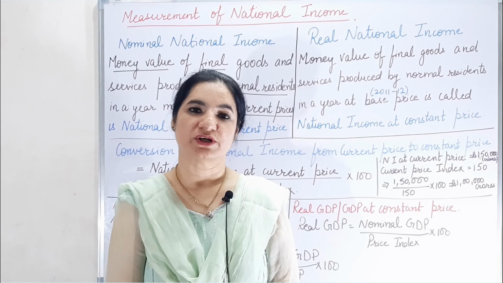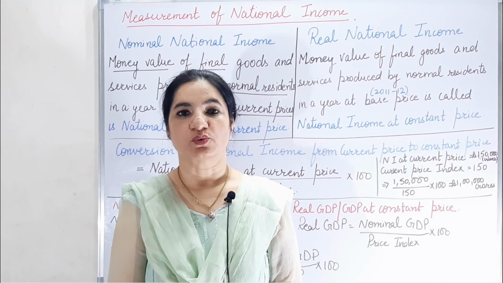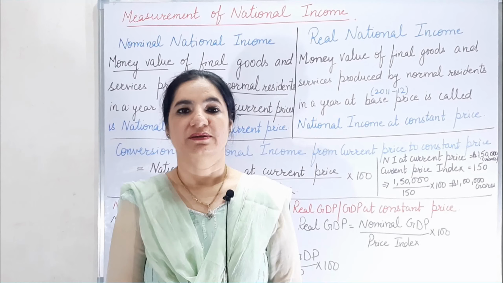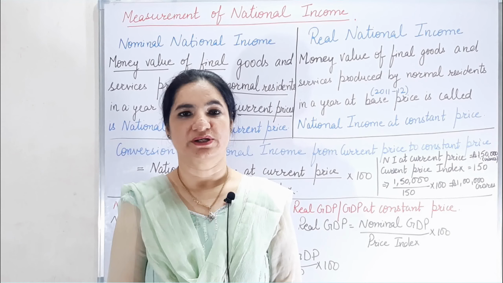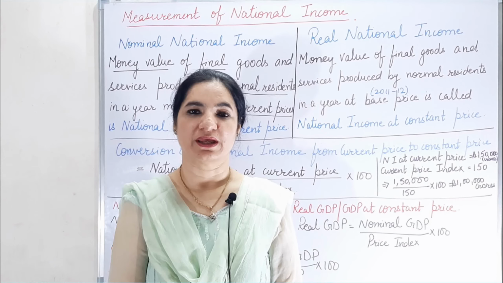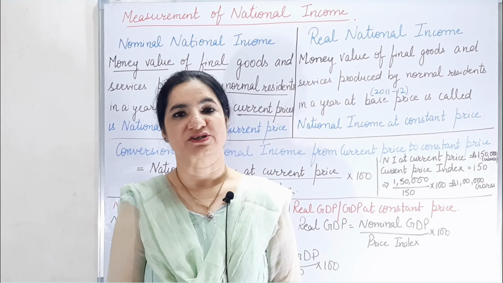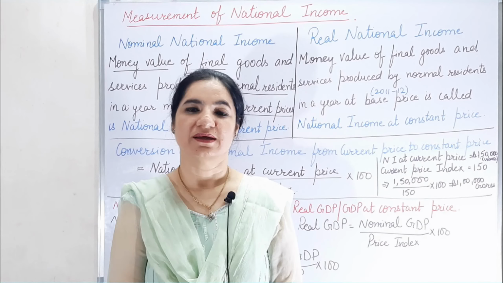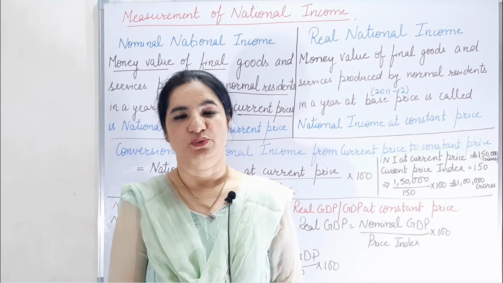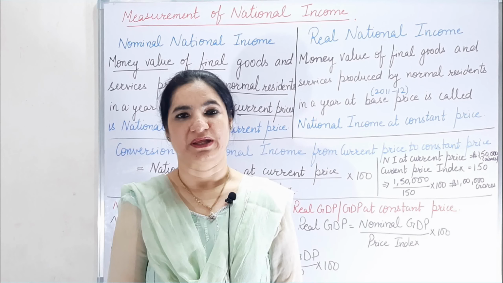In previous videos, you have learned how to measure the national income. The prices or the values were given to us, and accordingly we applied the formulae and calculated the national income by three methods: the income method, expenditure method and the output method, that is the value added method.